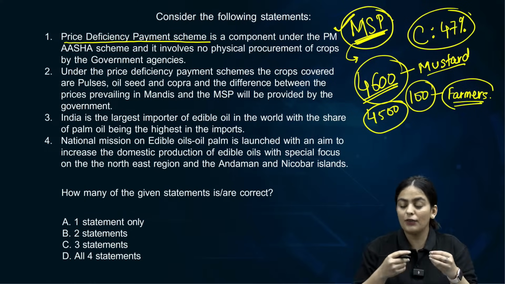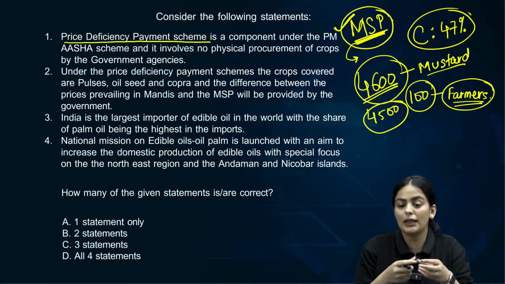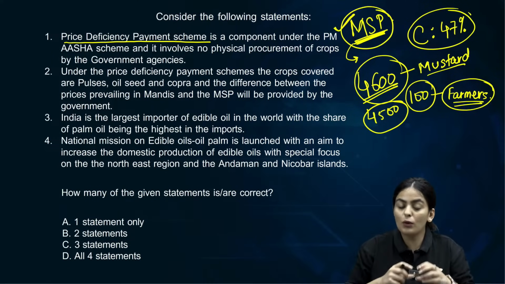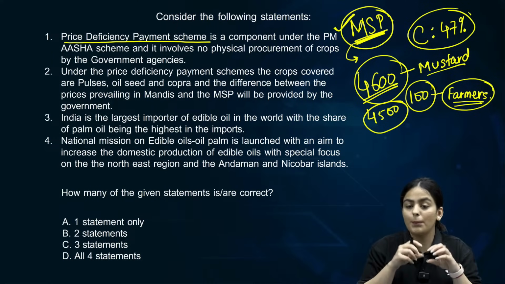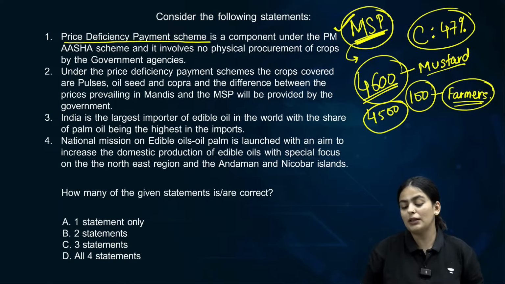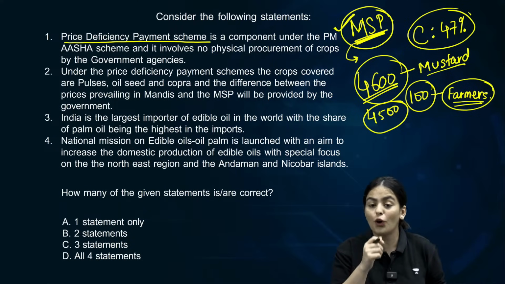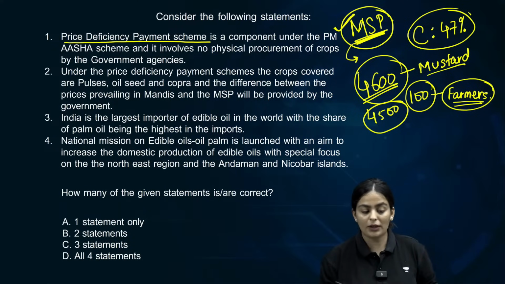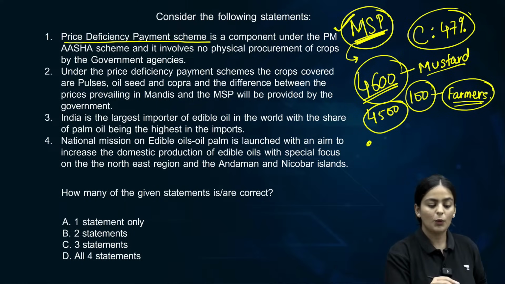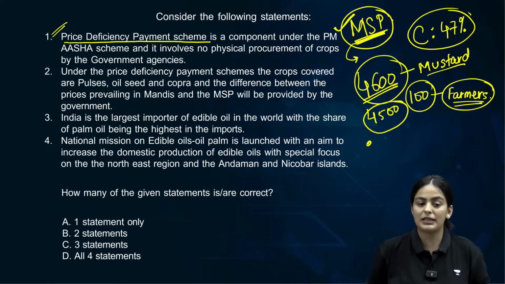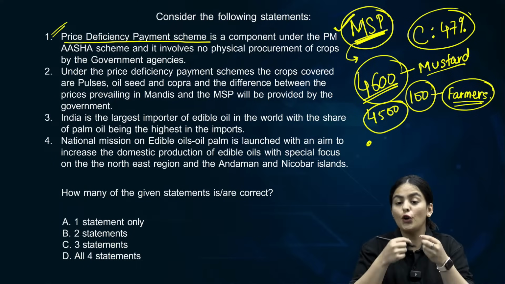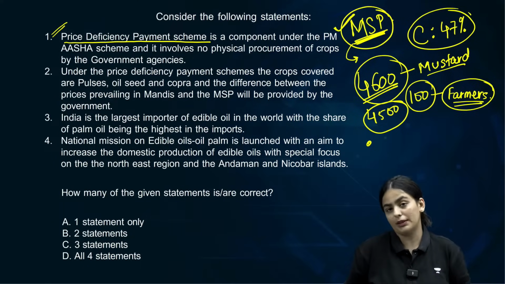He will be given the amount that he deserves in the form of MSP without the state having the burden of what? Of procurement. That is why it is important to note that this particular scheme, the price deficiency payment scheme, involves no physical procurement. Clear?